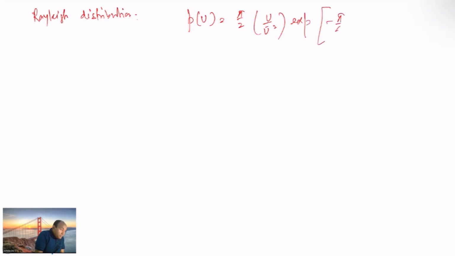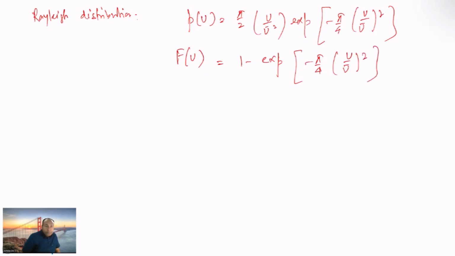So once you know this probability distribution function, it allows you to estimate things. Earlier we talked about the Rayleigh distribution, which is a special case of the Weibull function, represented as pi by 2 u by u bar squared exponential minus pi by 4 u by u bar squared, and my cumulative distribution function would be 1 minus exponential minus pi by 4 u by u bar squared. So this is what we have seen.